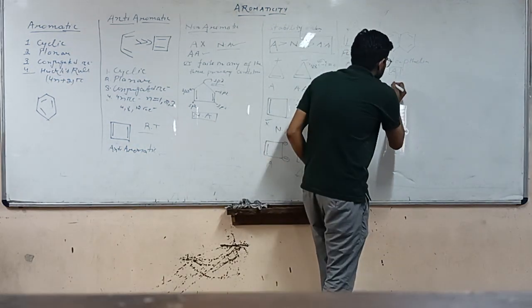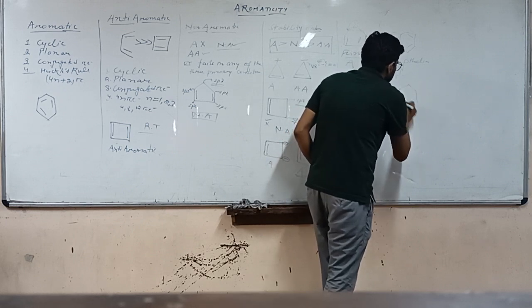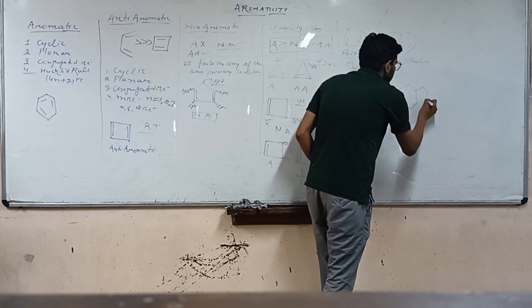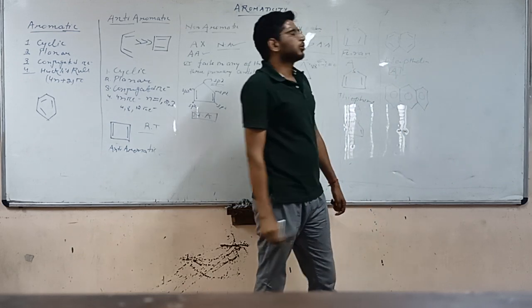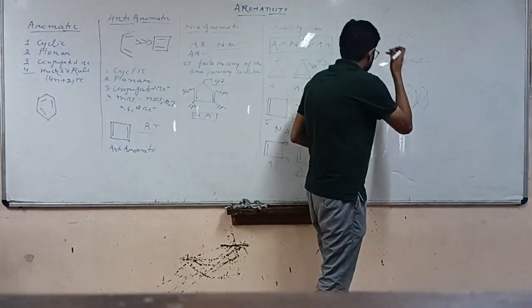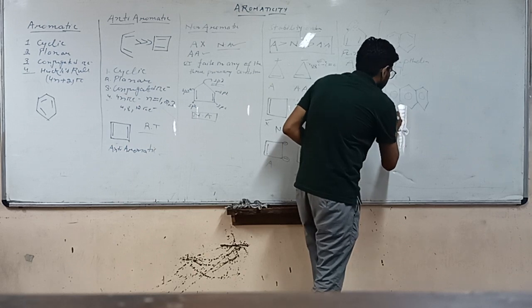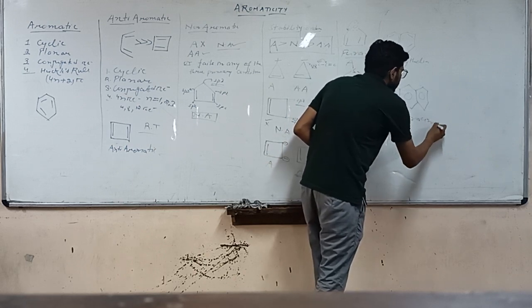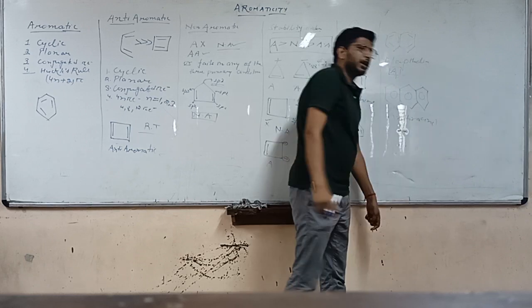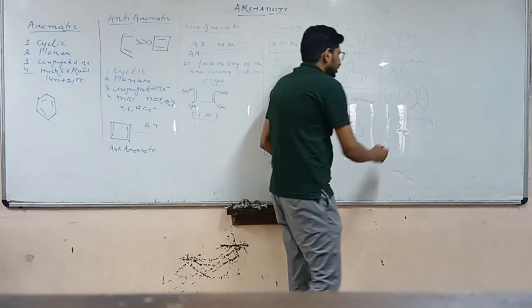Now let's choose three rings. This compound is known as anthracene, and this compound is again found to be aromatic with 14 pi electrons.